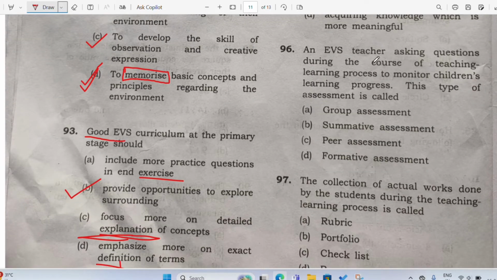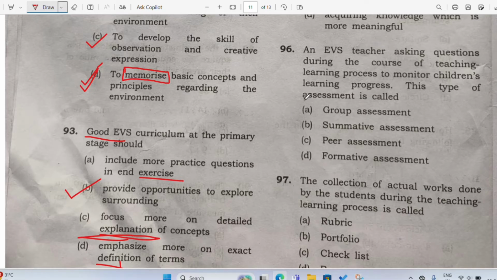An EVS teacher asks questions during the course of the teaching learning process to monitor children's learning progress. This type of assessment is called what? Group assessment, summative assessment, peer assessment, formative assessment. See, this question came even in CDP, if you remember. So this is a very easy question. I have taught you two types of assessment last time, that is summative assessment and formative assessment. Summative assessment is also called pen paper assessment, or it is the type of assessment which is done at the end of the session. For example, half-yearly examinations, annual examinations, semester examinations are all examples of summative assessment.